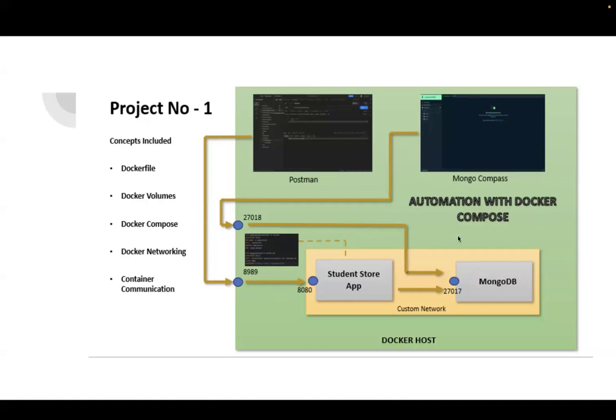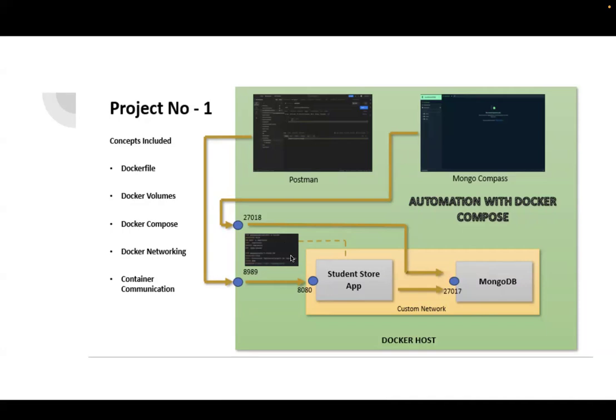This is explained part by part, but everything you are looking at in this diagram will be automated with Docker Compose: creation of the custom network, creation of the Docker image and deploying the Spring Boot application, deploying MongoDB, and the port mappings between the Docker host and the containers.